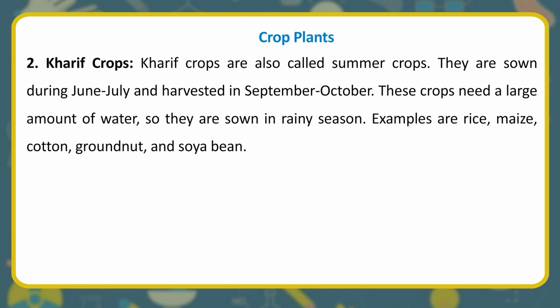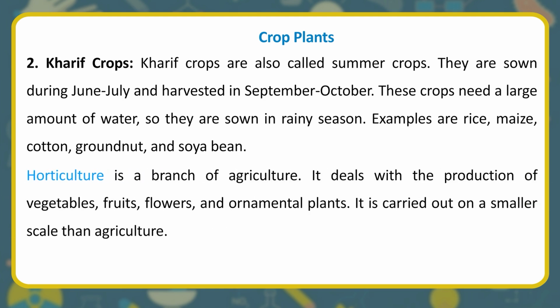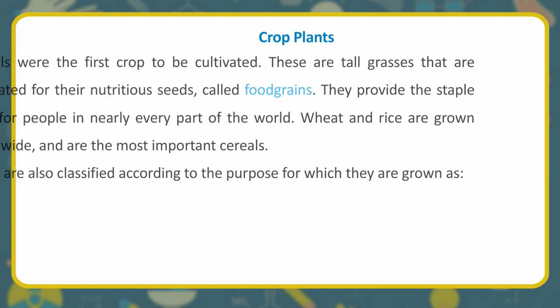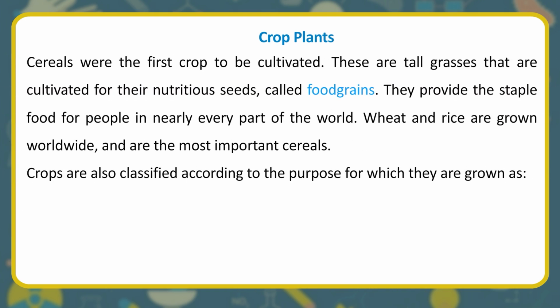Horticulture is a branch of agriculture. It deals with the production of vegetables, fruits, flowers, and ornamental plants. It is carried out on a smaller scale than agriculture. Cereals were the first crop to be cultivated. These are tall grasses that are cultivated for their nutritious seeds, called food grains. They provide the staple food for people in nearly every part of the world. Wheat and rice are grown worldwide, and are the most important cereals.